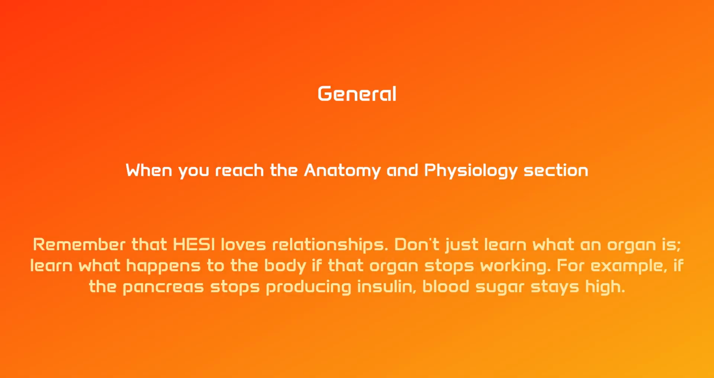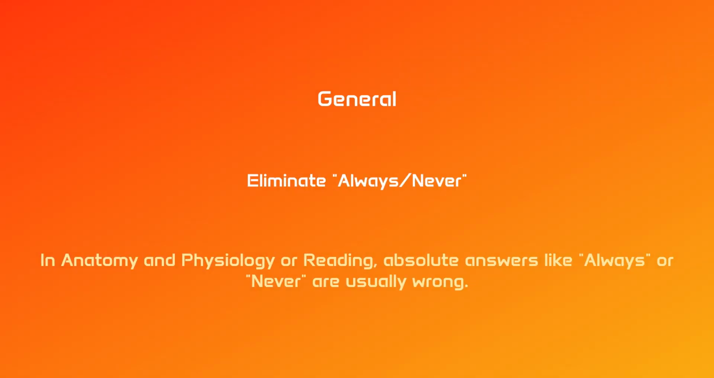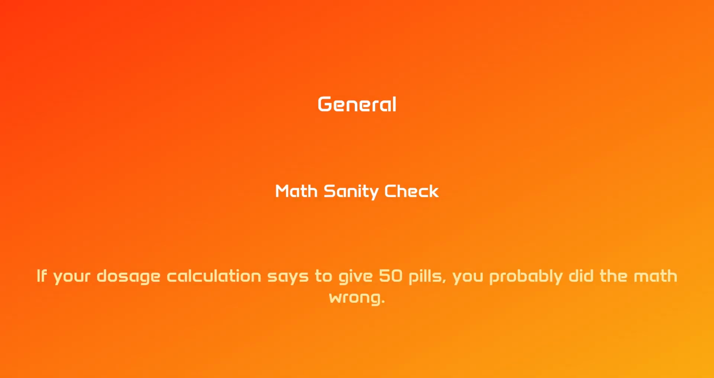General, when you reach the anatomy and physiology section, remember that HESI loves relationships. Don't just learn what an organ is, learn what happens to the body if that organ stops working. For example, if the pancreas stops producing insulin, blood sugar stays high. General, eliminate always and never. In anatomy and physiology or reading, absolute answers like always or never are usually wrong. General. Math sanity check. If your dosage calculation says to give 50 pills, you probably did the math wrong.